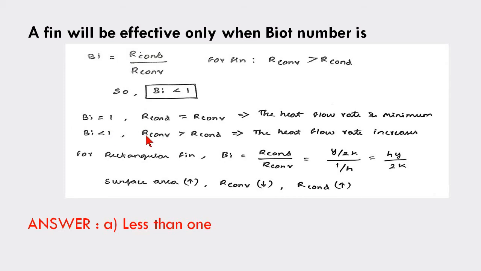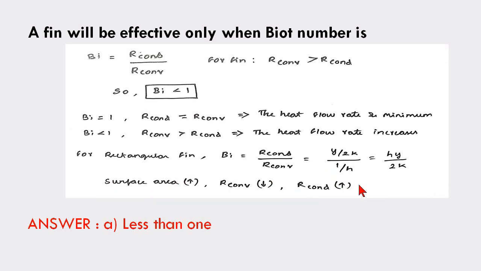It means our convection resistance is greater than conduction resistance, so that the heat flow rate increases. And some formula related to the rectangular fin: the Biot number is hy divided by 2k. So the conduction resistance is y divided by 2k and the convection resistance is 1 divided by h. And the last point is related to the fin.